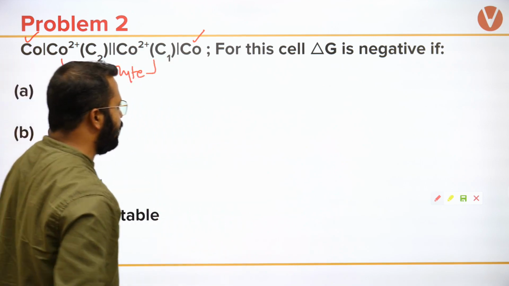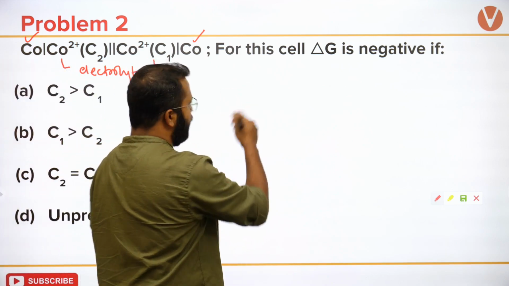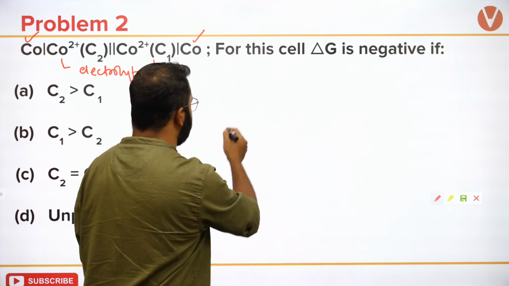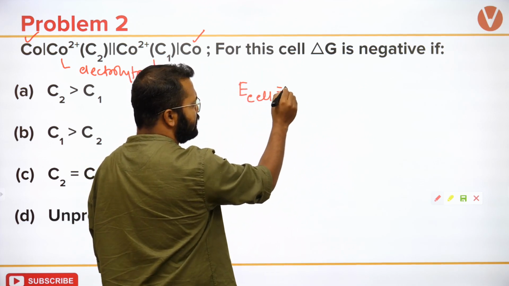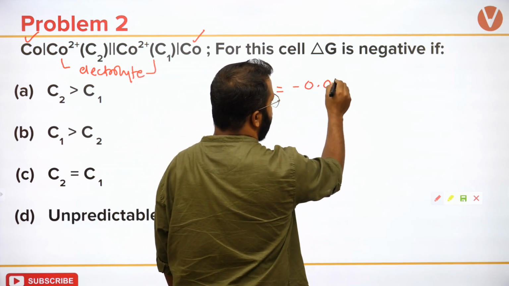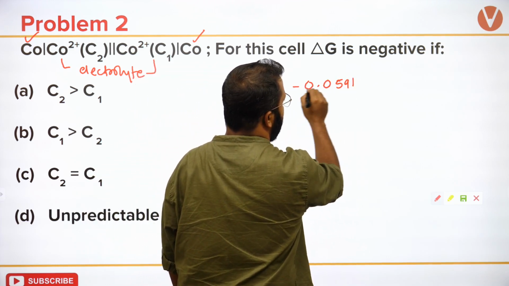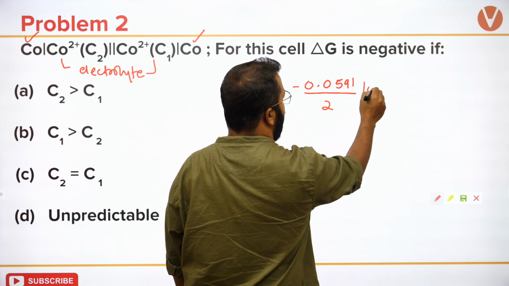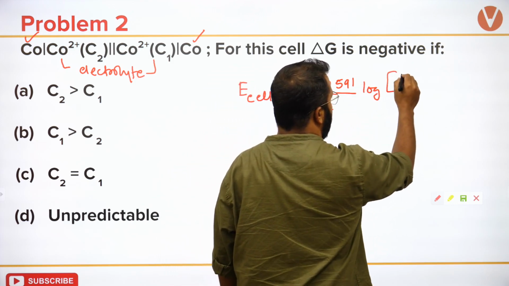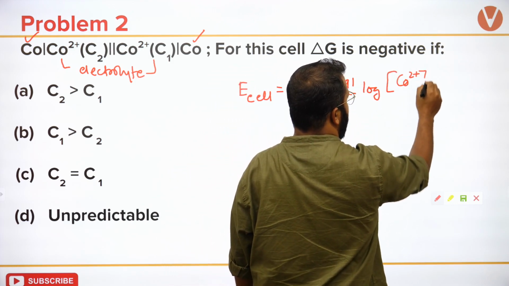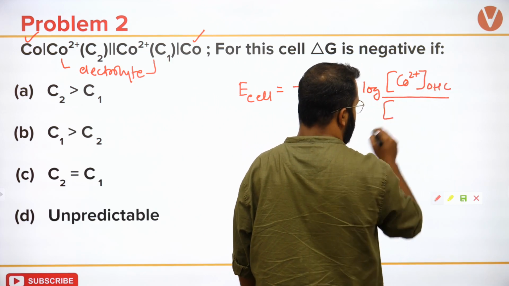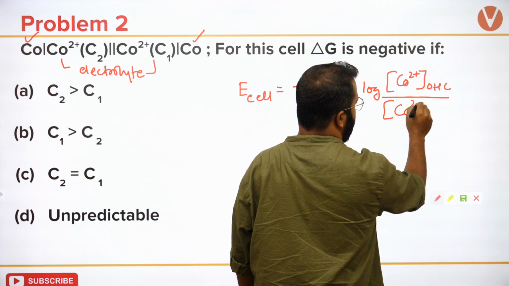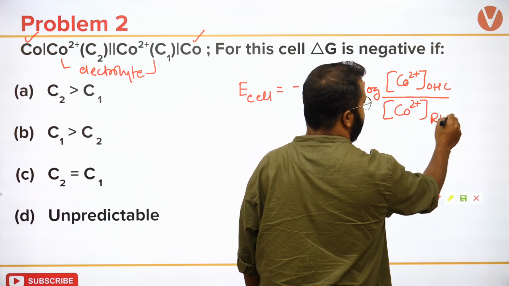So if this is an electrolyte concentration cell, and I look at the reaction, I will write E cell equal to minus 0.0591 upon 2 log of Co2 plus in oxidation half cell upon Co2 plus in reduction half cell.